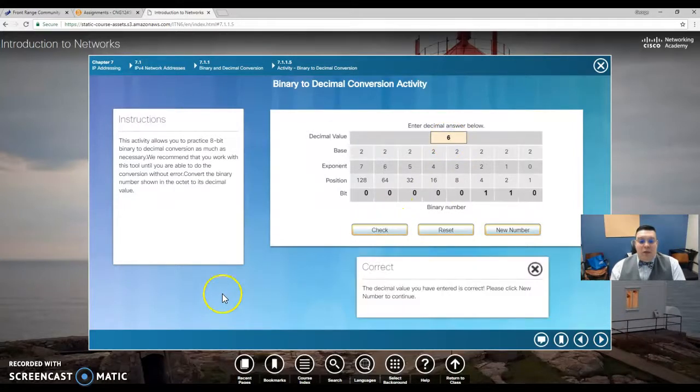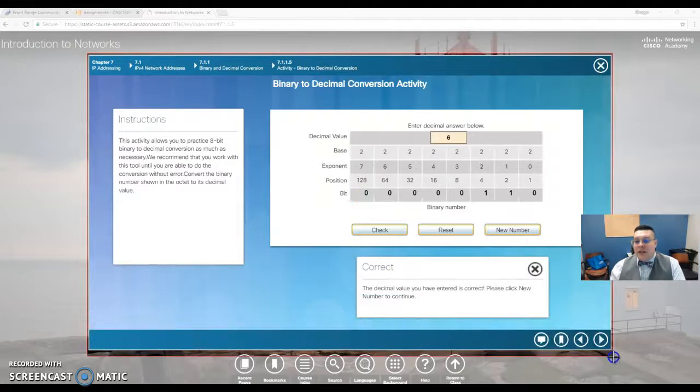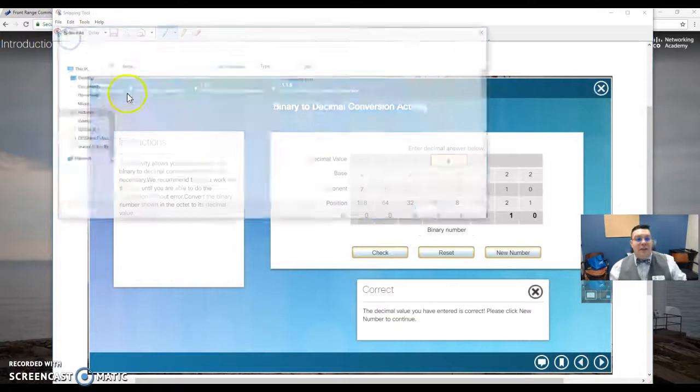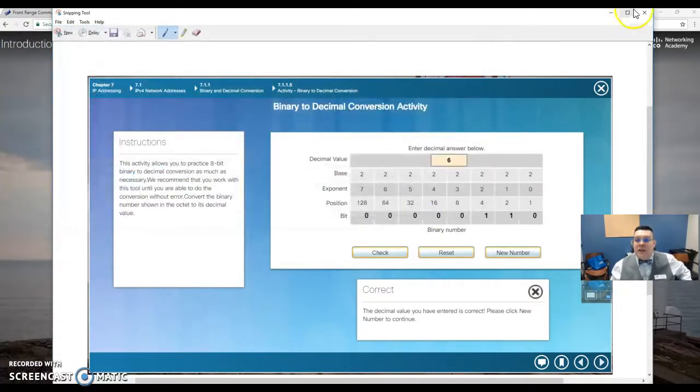So once I complete this, let's see, 4, 6, check. Hooray! I would take a screenshot or a snip of this. Choose to save it. Save as, and let's call this 7.1.1.5 activity. And then I save it.